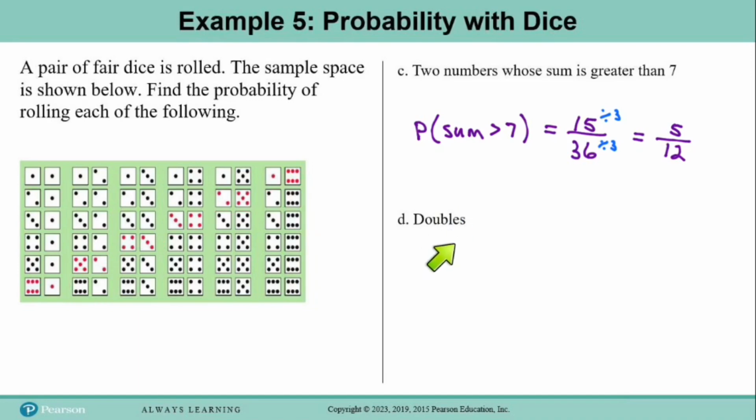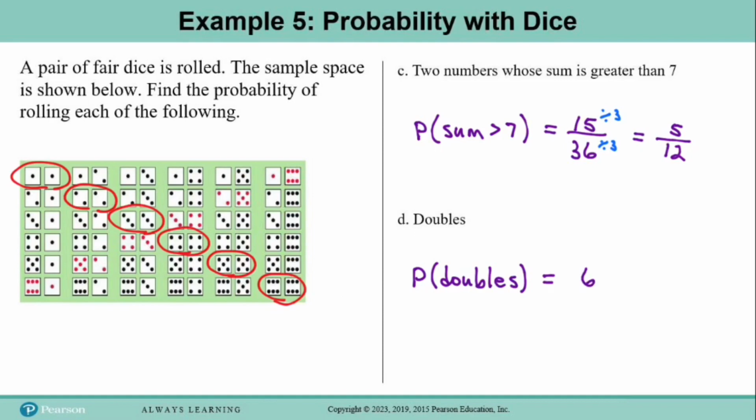And then for part B, find the probability of rolling doubles. Well, let's go back to our sample space and find all of the doubles. Here we have 2 1s, 2 2s, 2 3s, and so on. And so these are the only doubles that we have out of all 36 possibilities. And so the probability of rolling doubles would be 6 divided by 36, which reduces to 1/6.